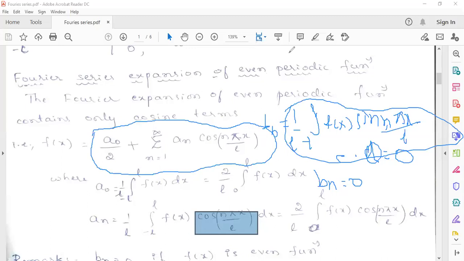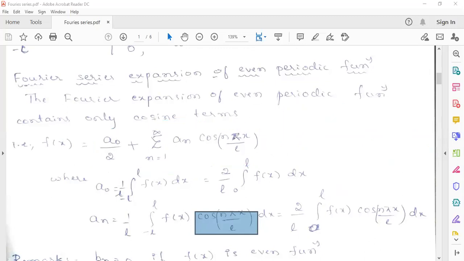So now I'll move on to the next one, odd function. In odd function, which coefficients will be 0? Just to remember, for the interval minus L to L, in case they ask for minus pi to pi, you can substitute L equals pi, then you'll get the minus pi to pi interval. So L and pi will get cancelled, and it will become simply an cos nx. So here it will be 1 by pi, 0 to pi.